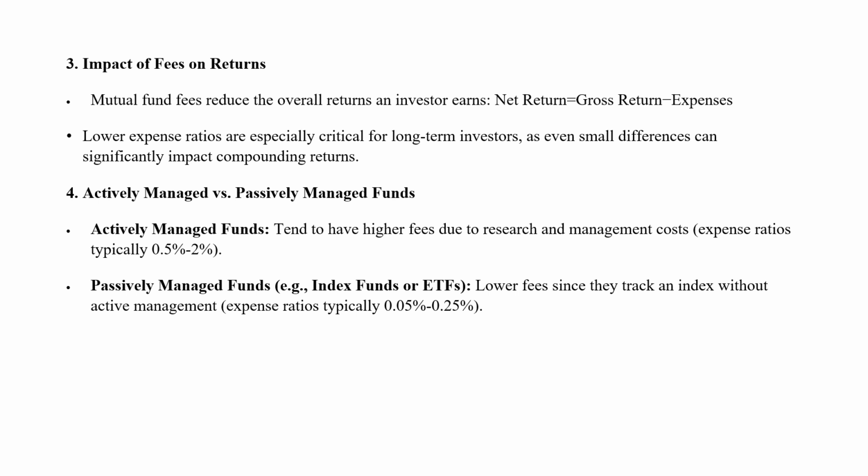Then I said actively managed, passively managed. I said about the gross expense ratio, net expense ratio, comparing with the expense ratio, checking the fund investment objectives. And I said about how to evaluate the fund performance, whether they have a high risk profile or low risk profile, whether they have a historical performance. Based on that, the expenses you are going to incur. All these are further classified. Then I said about the regulatory limits of expense ratio, SEBI regulation, upper limit.